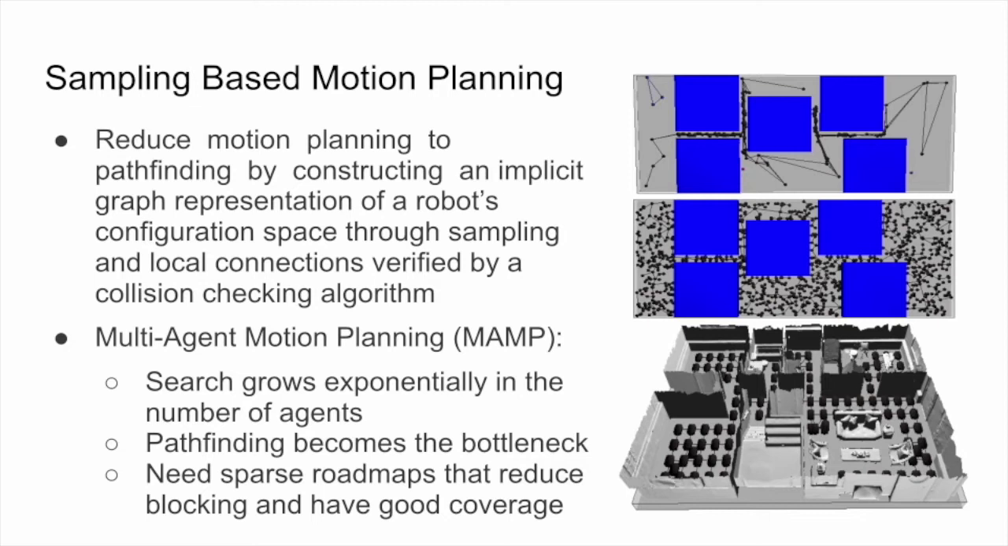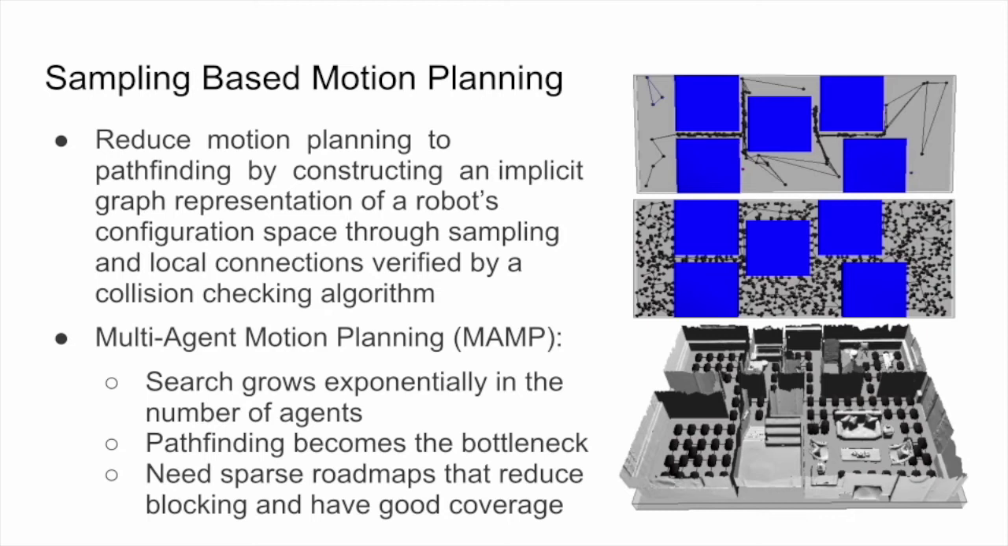Our contributions focus on sampling-based motion planning methods, which reduce motion planning to pathfinding by sampling and connecting samples to make a graph representing the possible states a robot may move to. Here we have some images of sampling-based methods at work. The circles in the first two images are samples, and some of them make up the path the robot will take to get to its goal configuration.